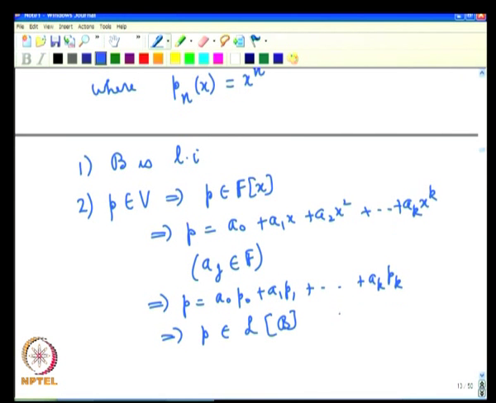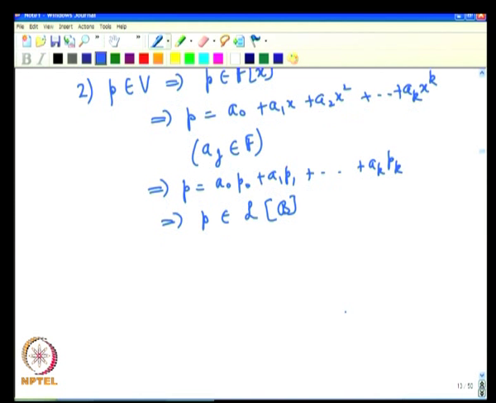And therefore, every vector in V is a linear combination of a finite number of the vectors in B, and therefore, B is a basis for V.